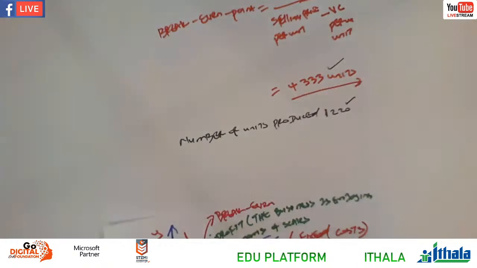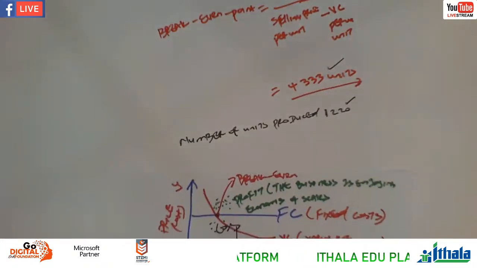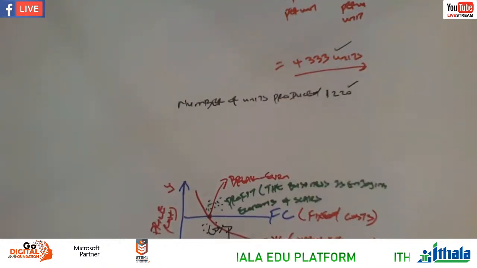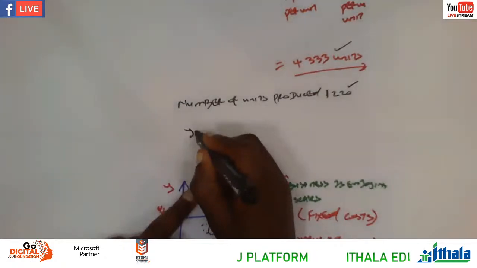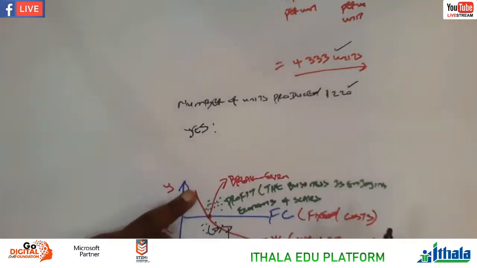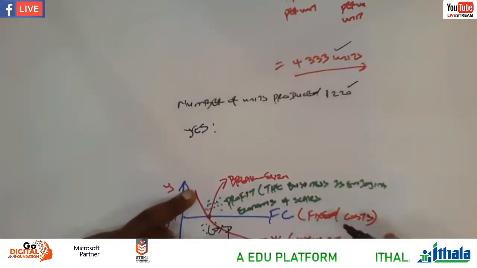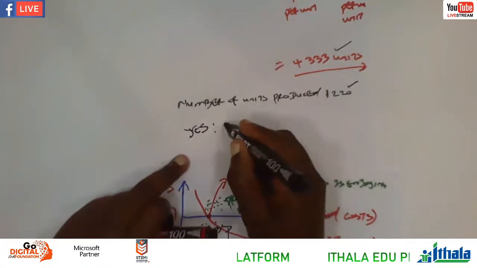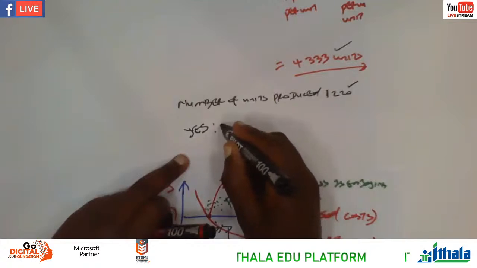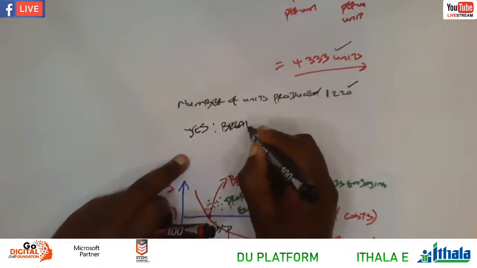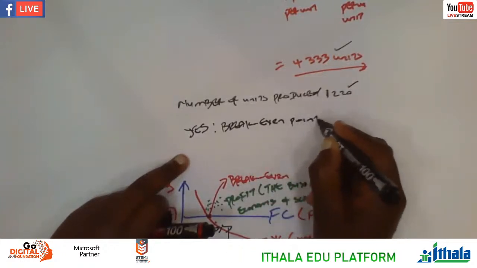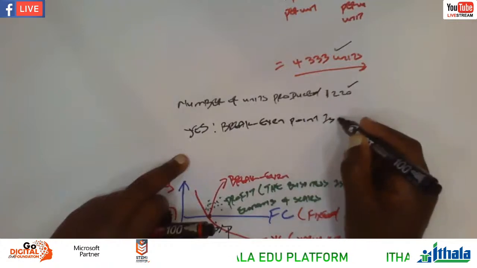Maybe the question that we can come across can say, can you be happy with the break-even point? And then let's say 3 marks or 5 marks. Let's say 3 marks. We have to say yes or no. So in this case, we're saying yes, right? And then now we have to support. How do you support? We are saying number of units produced. So the break-even point here in this case is greater.